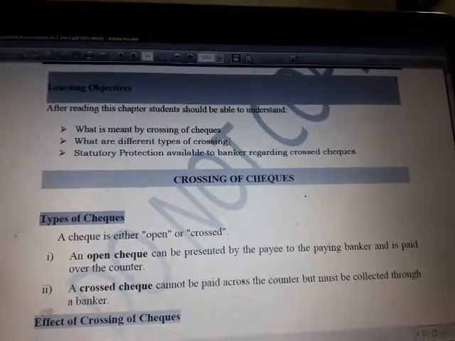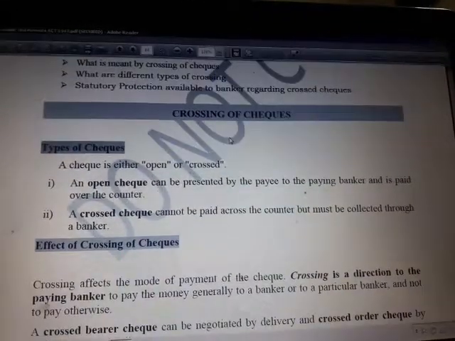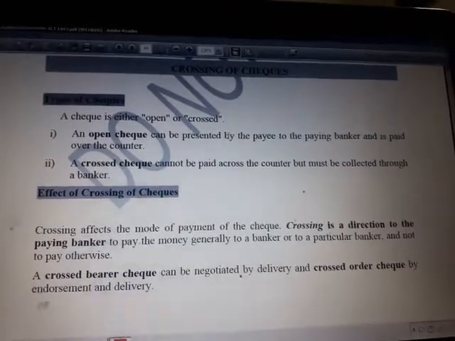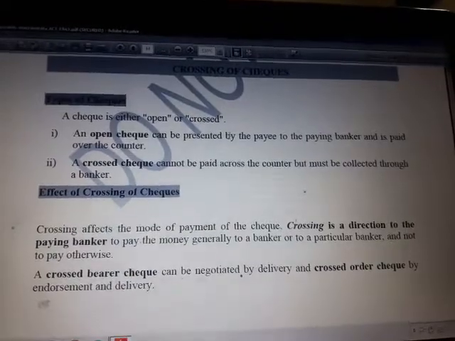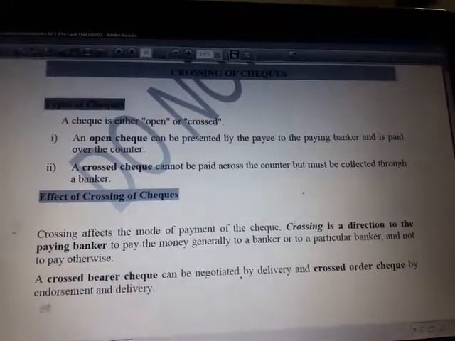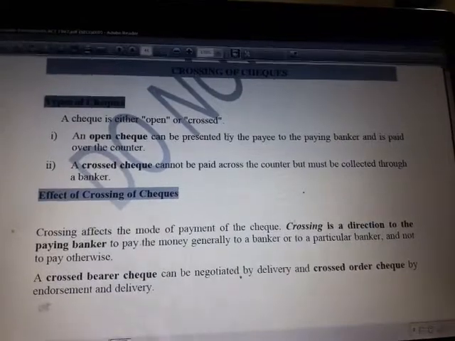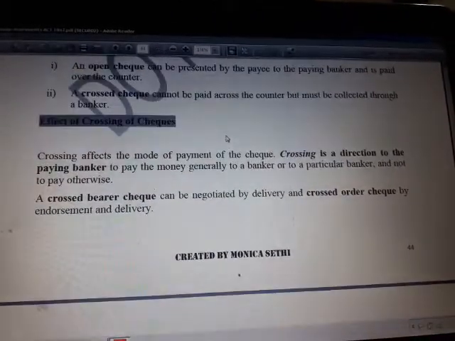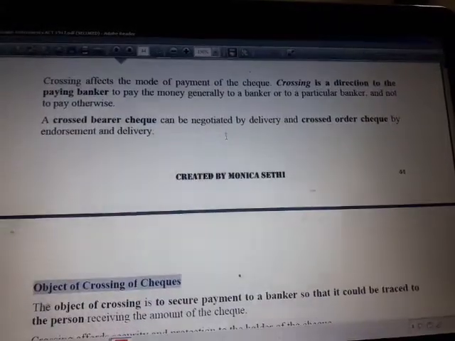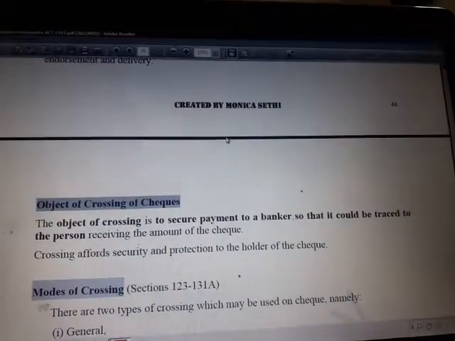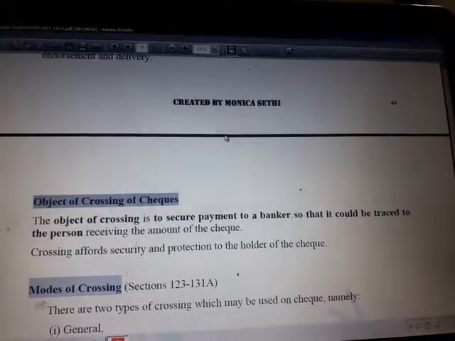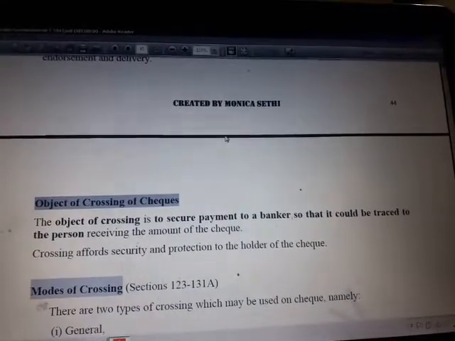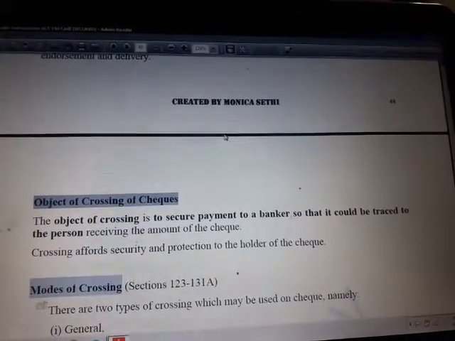So crossing has this benefit that in case a crossing is done on the check, it is a direction or it is an order to the paying banker that he can pay money only to a banker, any banker, or to a specific banker. That depends upon the type of crossing which is there. So in that case, if you have this crossing done, then you get this benefit that there is a secure payment, because in that case you can easily trace as to which is the person who got that payment, because bank is involved, bank account is involved in that.